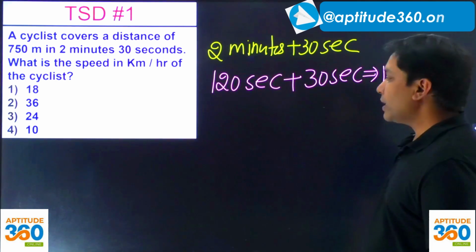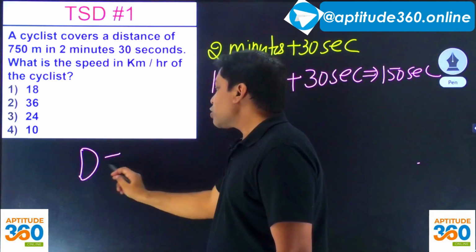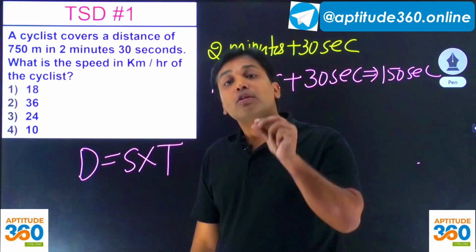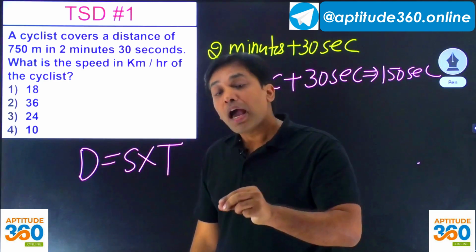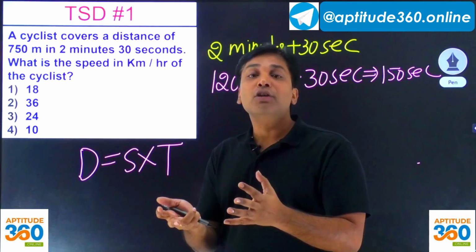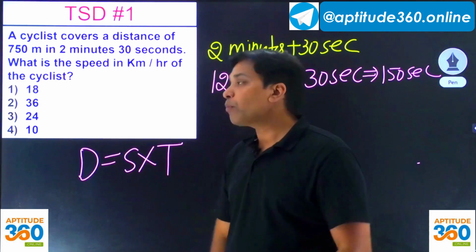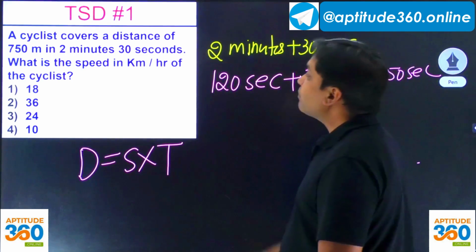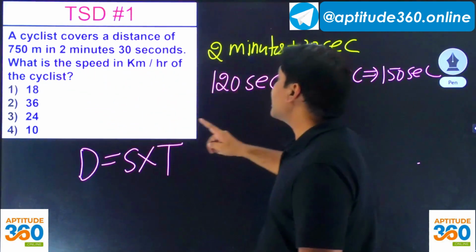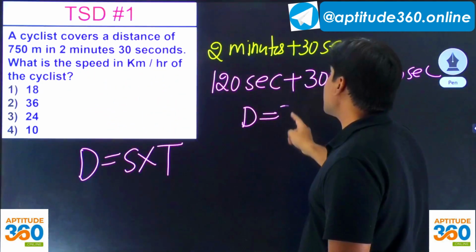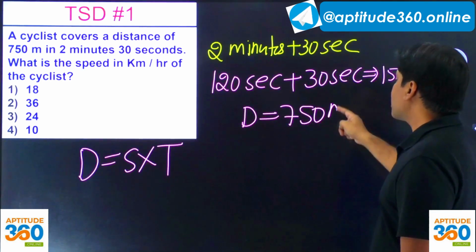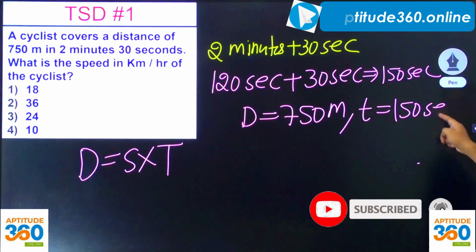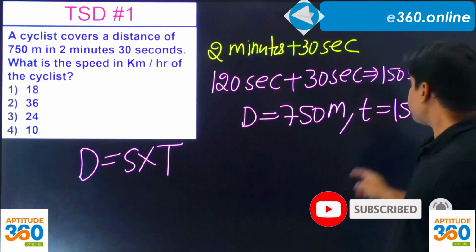तो एक तो time हो गया. What did I say? You will always be having a situation like distance is equal to speed into time. Out of these 3 variables, 2 variables will be given to you, and somehow the problem would like you to find out the 3rd variable. But यही है simple problem यहाँ पे. तो आपको यहाँ पे time दे दिया. Time कितना दे दिया? 150 seconds. And problem में क्या बोल दिया? Distance कितना दे दिया? Distance has been given to you as 750 meters. So distance is known to you, time is known to you, and what you need to find out is the speed.